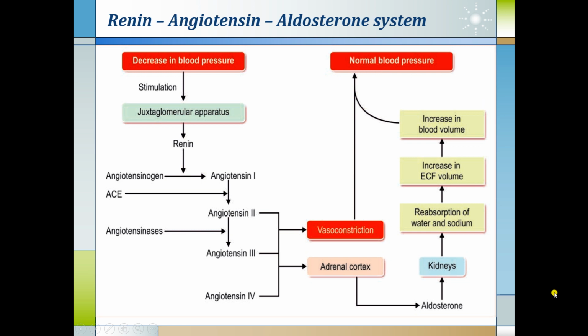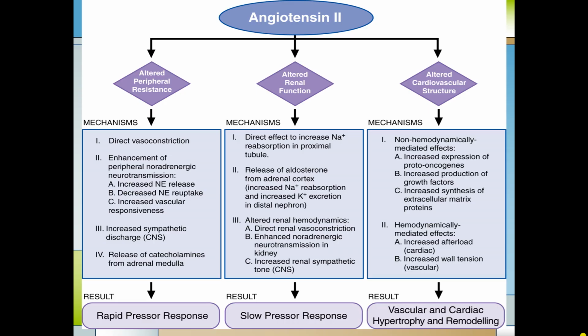So, as discussed in the earlier lectures related to the pathophysiology of hypertension, now you understand that the renin-angiotensin-aldosterone system is one of the long-term regulatory mechanisms for the maintenance of blood pressure inside the body. The most important substance here, or the drug target, is angiotensin 2.